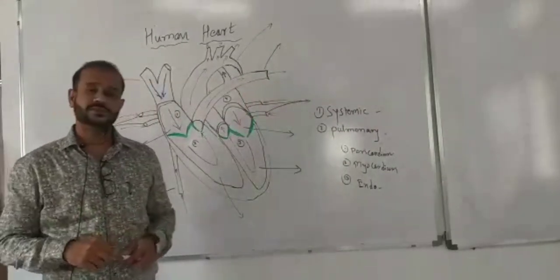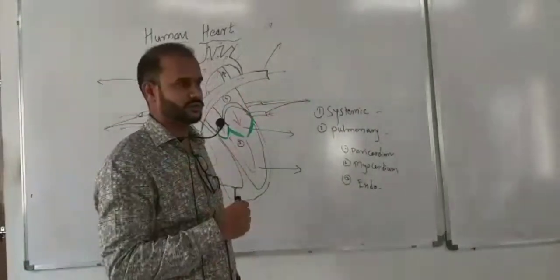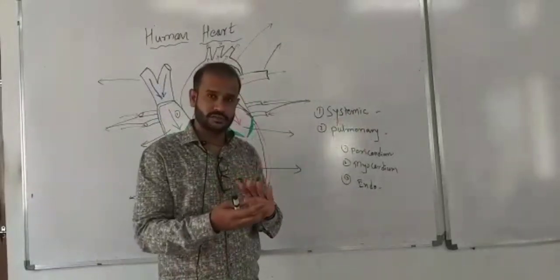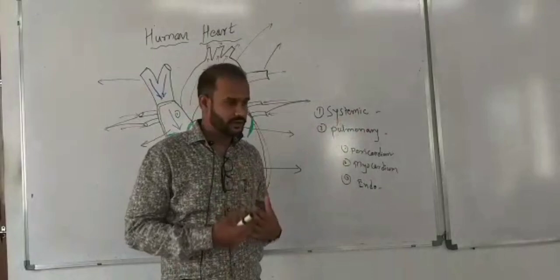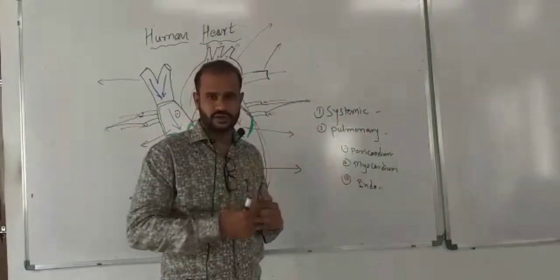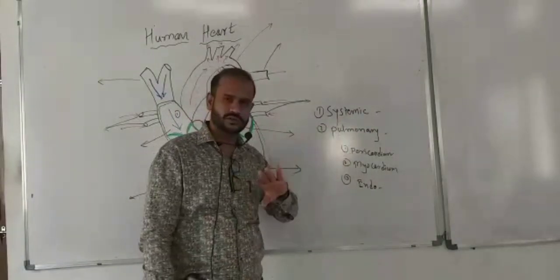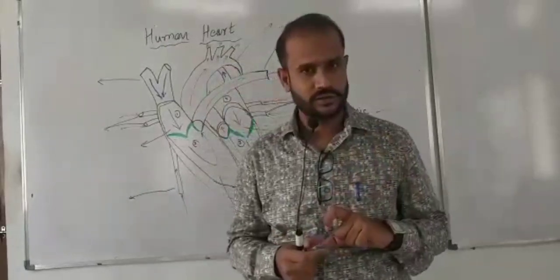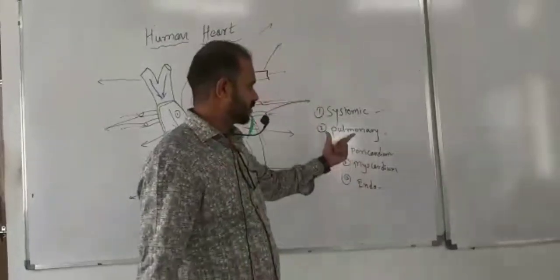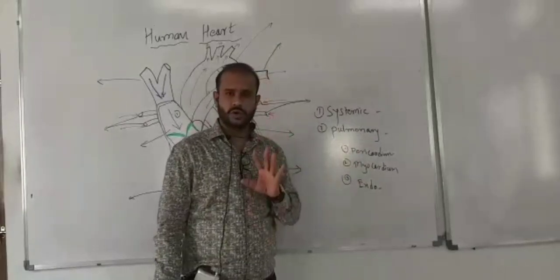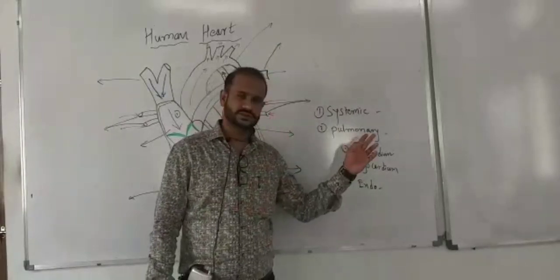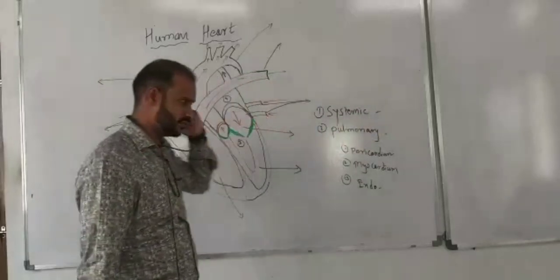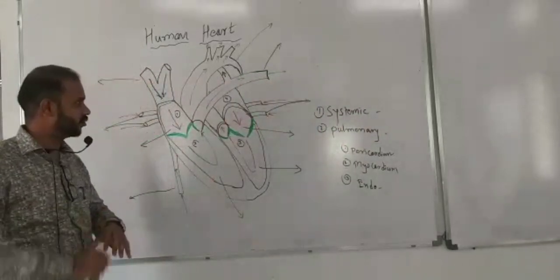So what does systemic circulation mean? The circulation from the heart to the body and from the body back to the heart. What is pulmonary circulation? The circulation between the heart and the lungs, and from the lungs back to the heart. It means circulation between two organs only, heart and lungs, is pulmonary. Heart to the body and body to the heart is systemic circulation. So how is that carried out by the heart?